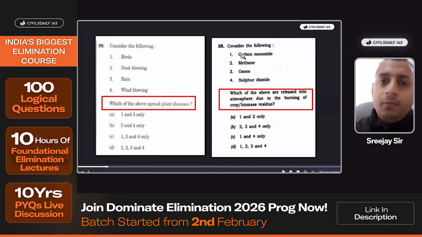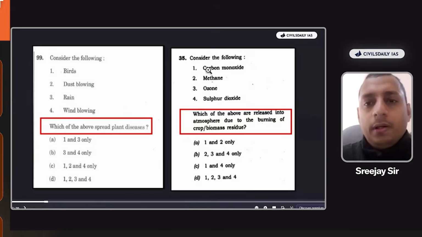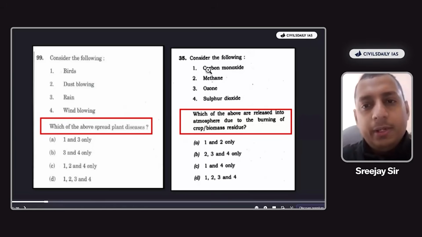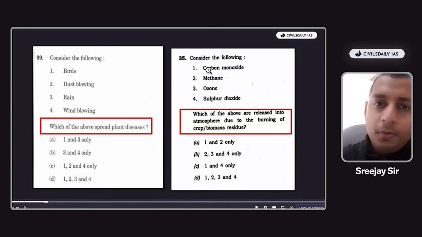Okay. Now what about this one? Carbon monoxide, methane, ozone, and sulfur dioxide. Which of the above are released into the atmosphere due to the burning of crop and biomass residue? Can UPSC say that not even 0.0001% of ozone is released into the atmosphere? Maybe right now UPSC knows that it's not possible.